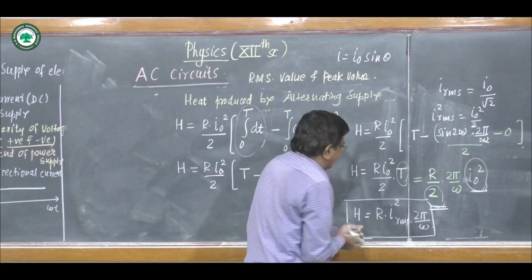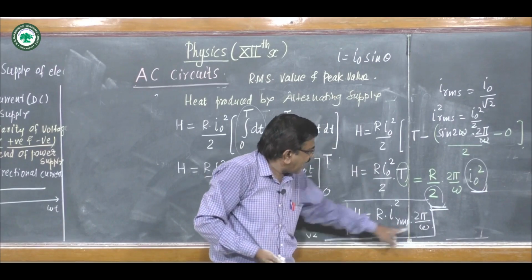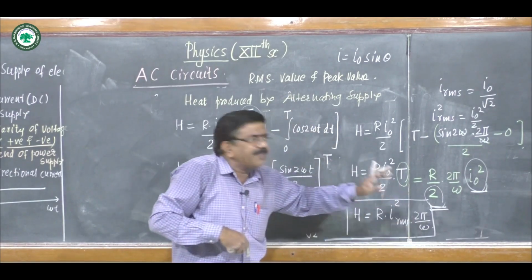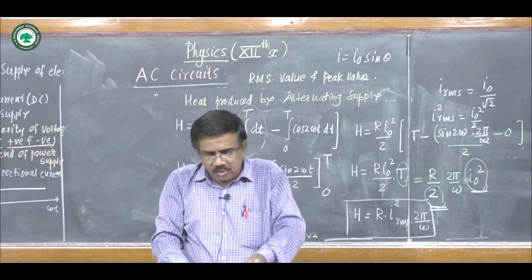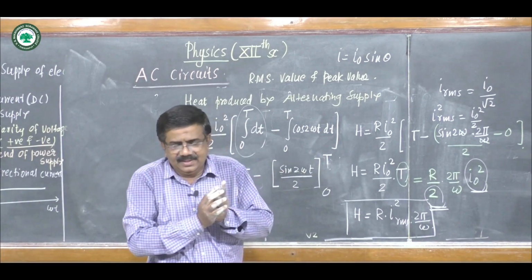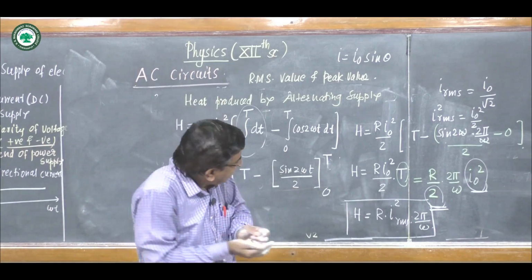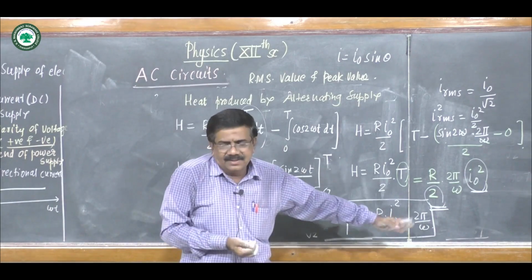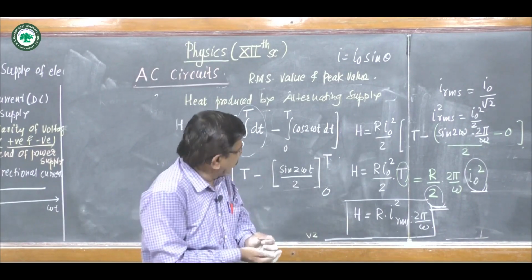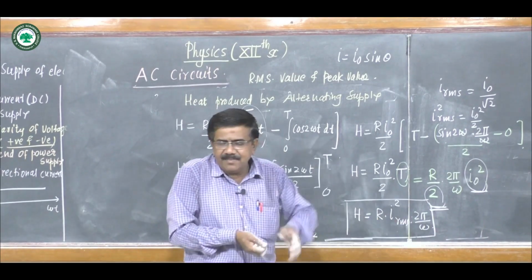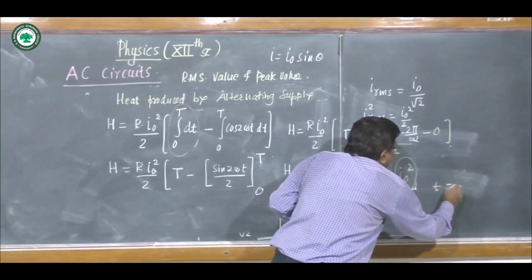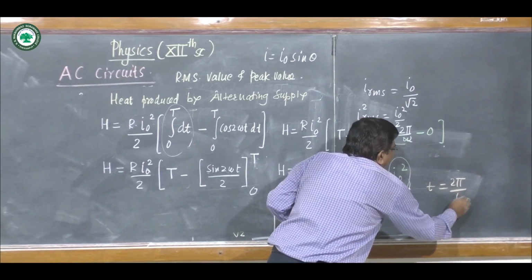This is the time factor, I square R T, but for one cycle, that is the periodic time, 2 pi upon omega, and it is the same as the heat produced by the DC current of magnitude I RMS for time T equal to 2 pi upon omega.